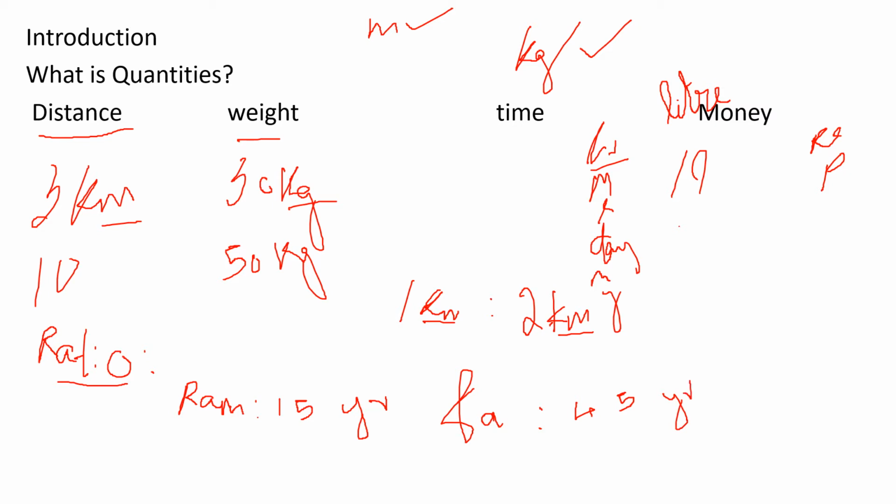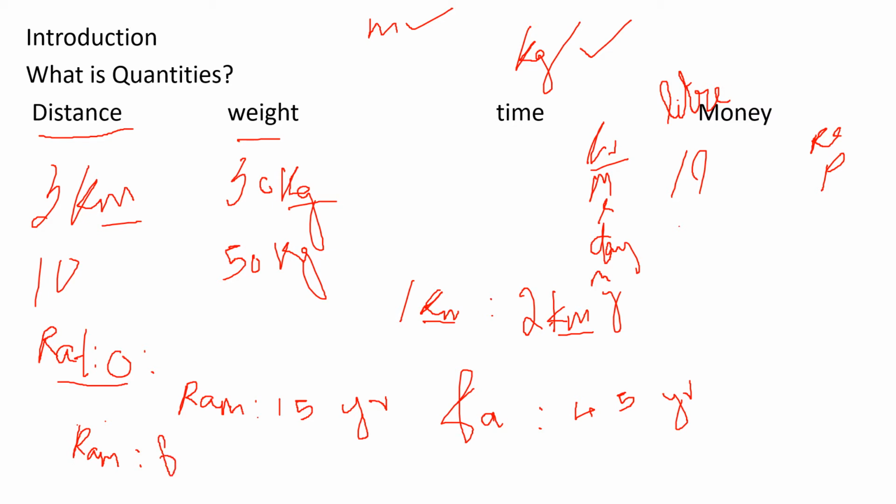Now I'm asking, find the ratio between Ram and his father. I'm using Ram first. Ratio means how you will represent by using this symbol.